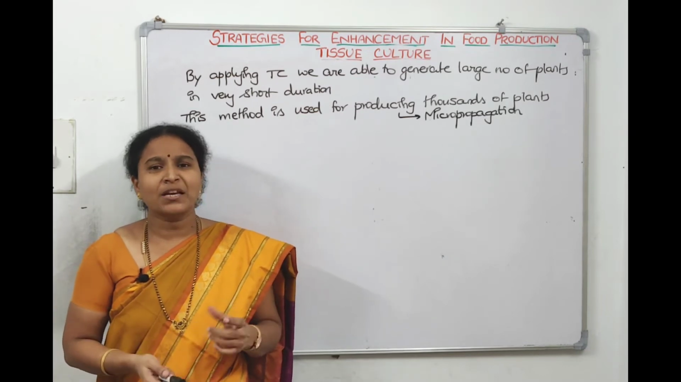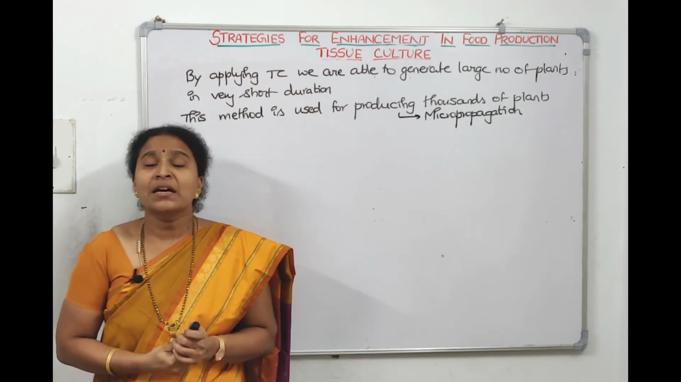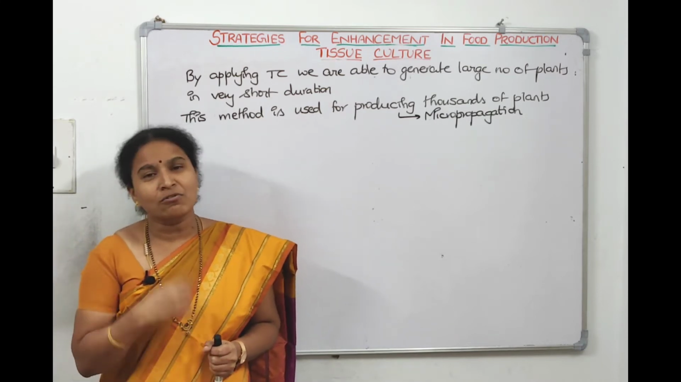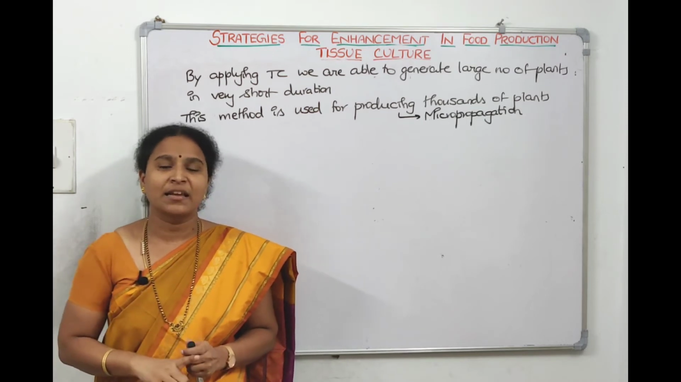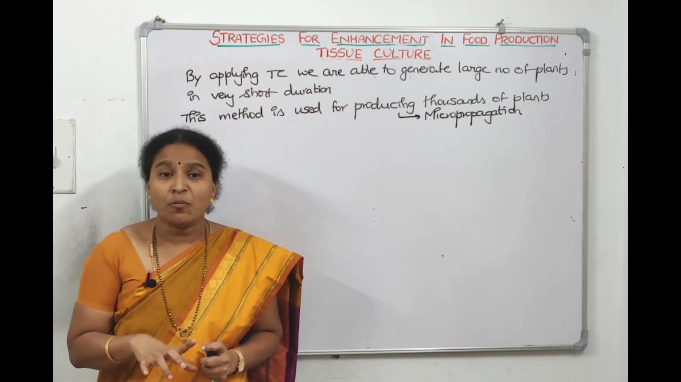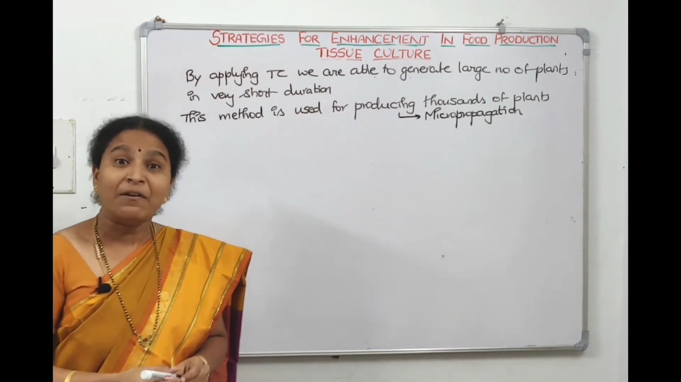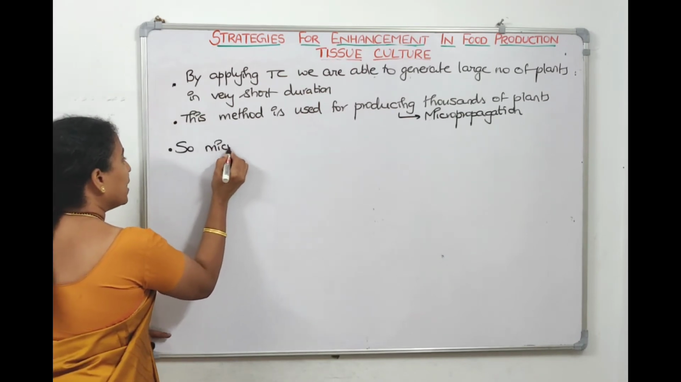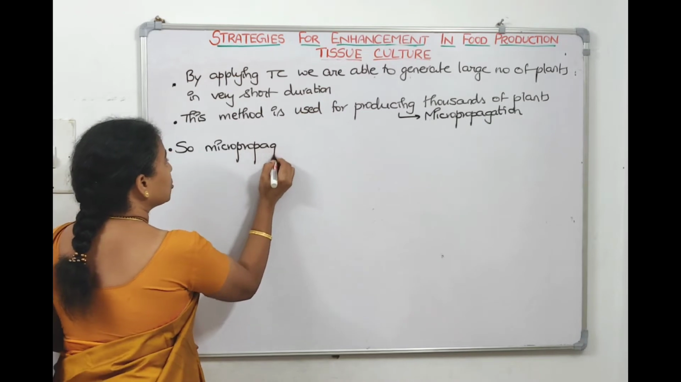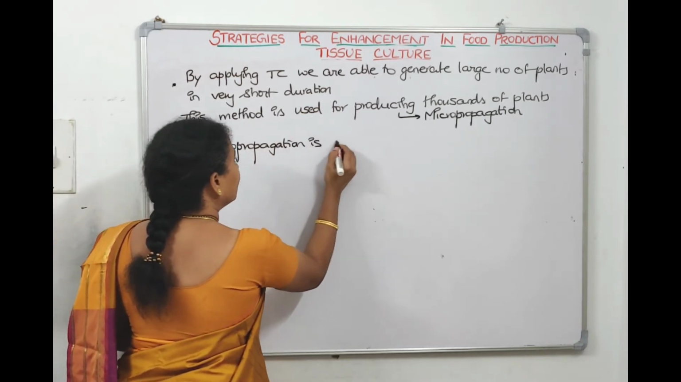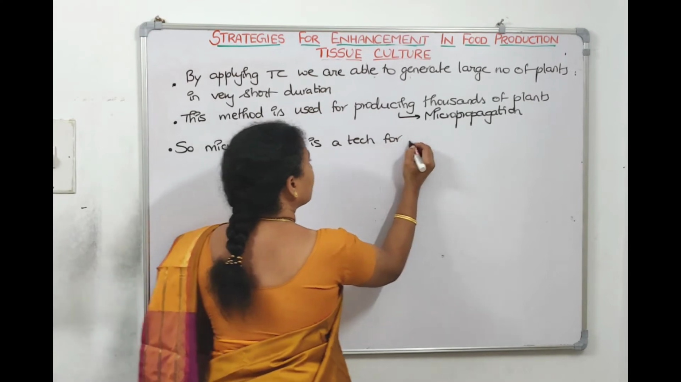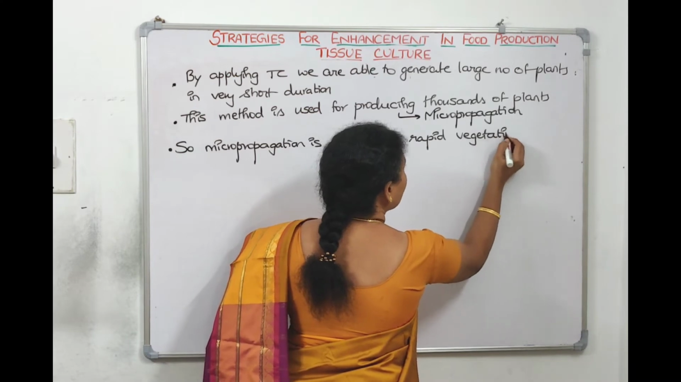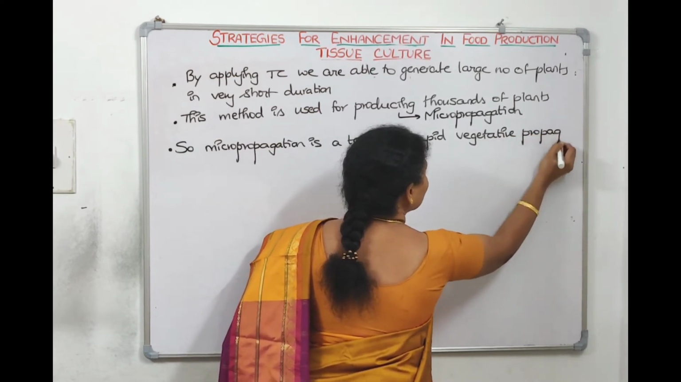Micropropagation is tissue culture only, which is used for rapid vegetative multiplication, because you are not taking seed here; you are taking root or stem or leaf, vegetative parts, right? So we can say micropropagation is a technique used for rapid vegetative propagation. Micropropagation is a technique for rapid multiplication of vegetative parts: root, stem, leaf. Rapid vegetative multiplication. I am writing it as propagation.